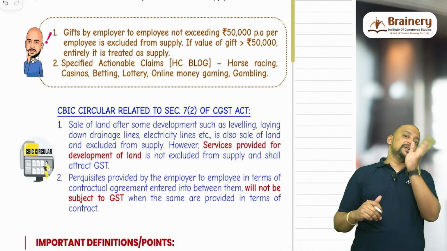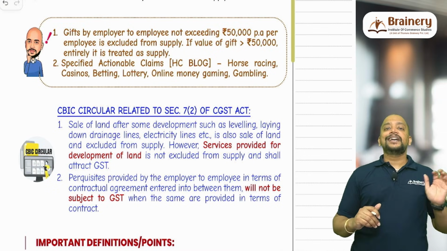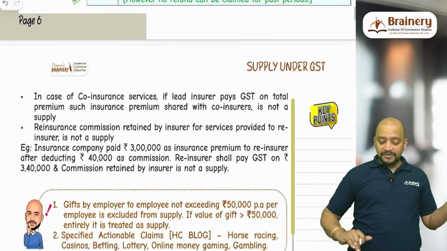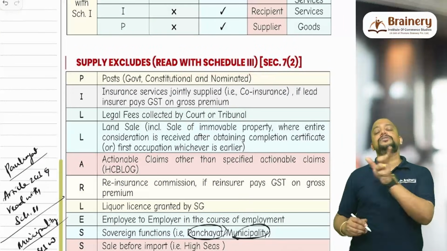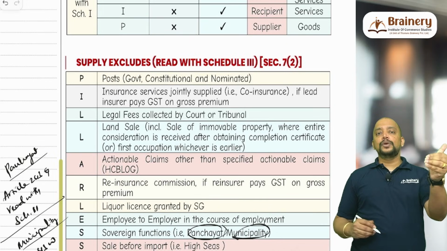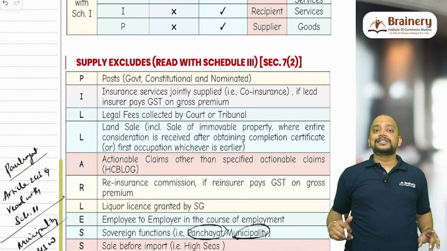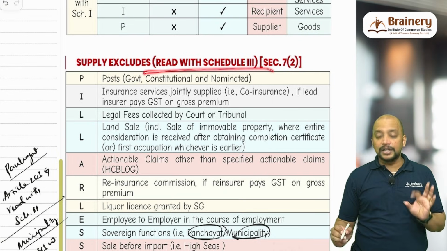is not a supply. Perquisites are definitely not a supply because perquisites are covered under the offer document and form part of salary. It is excluded from supply under 7 subsection 2. Whenever we are writing 7 subsection 2, we need to read it with Schedule 3 of the CGST Act. Schedule 1 is 7(1)(c), the list of activities which are covered under supply even without consideration, that is DRIP. Whereas Schedule 3 is 7 subsection 2 read with Schedule 3.